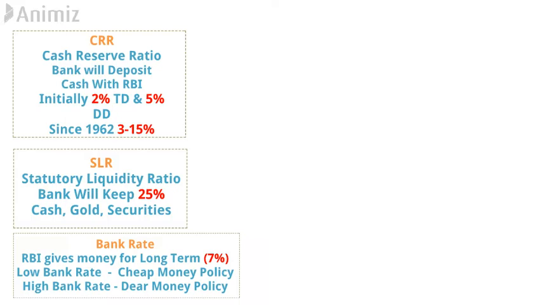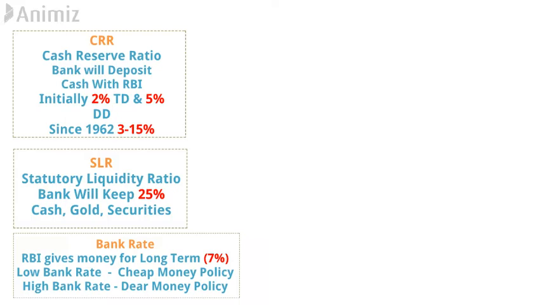And whenever bank rate is high, then it is considered as dear money policy. Generally at the time of inflation, dear money policy is followed, meaning Reserve Bank of India will keep bank rate high to reduce supply of money in the economy. And whenever there is recession in the market, cheap money policy is followed, meaning Reserve Bank of India will keep the bank rate low.